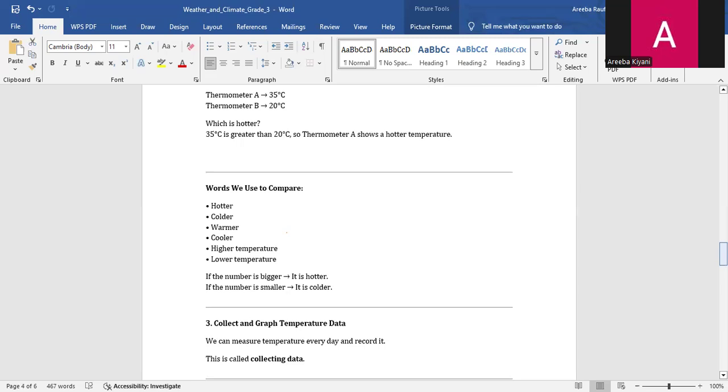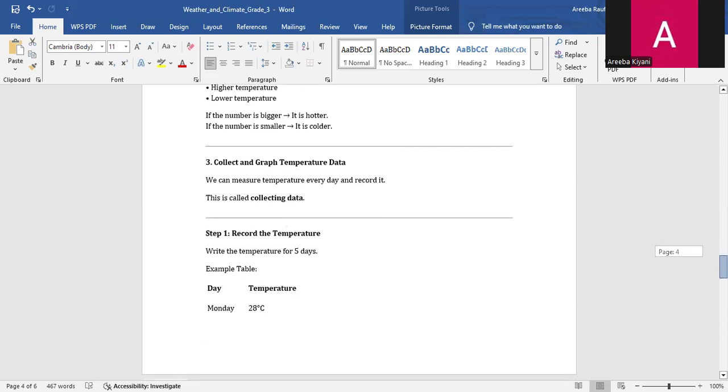Okay. If the number is bigger, it means it is hotter, and if the number is smaller, it is colder. As I have told you many times, if the number is bigger, it means hotter, and if the number is smaller, it means it is colder. Then we move toward collecting and graphing temperature data.